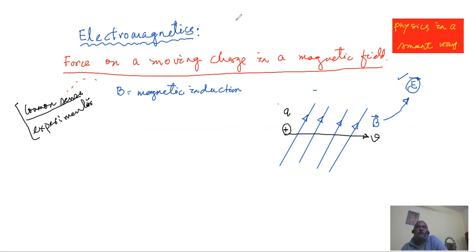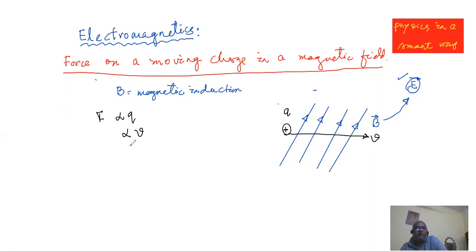Okay, so we use our common sense or our logical sense and try to find out what can be the so-called expression of the force, or how to find the force. We are just, so to say, investigating the issue. If you try to use logic here, we know the force must depend on the charge. The force must be dependent upon velocity. The force must be dependent upon magnetic field.